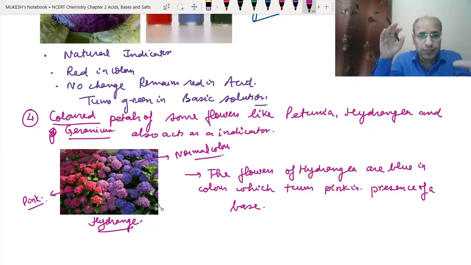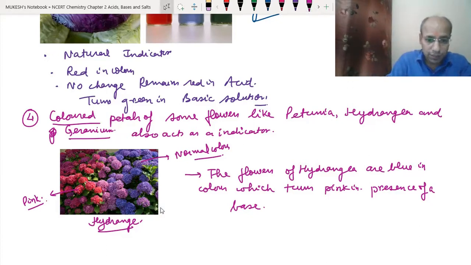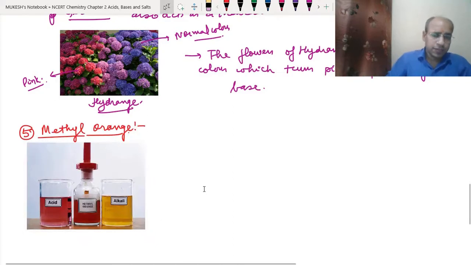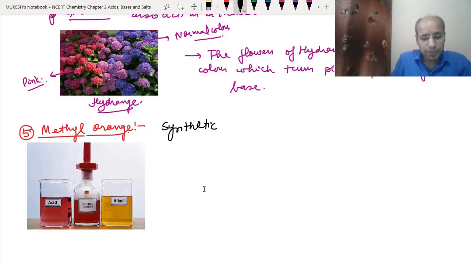So these four were the natural indicators. We have covered the litmus, the red cabbage extract, the turmeric, and the petals. Now we will do the synthetic indicators. The fifth is methyl orange. Methyl orange is a synthetic indicator, that means it is artificial.